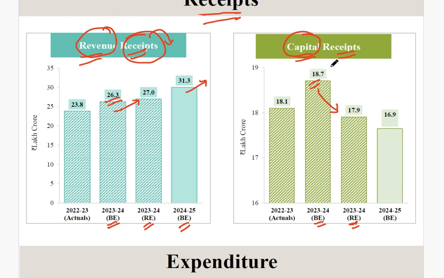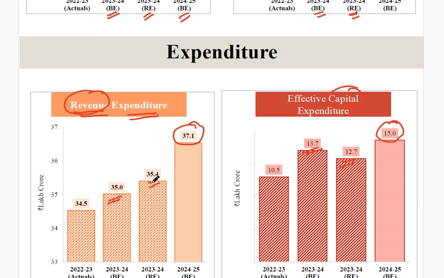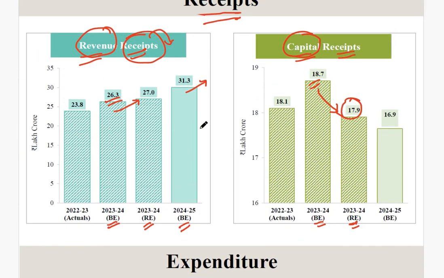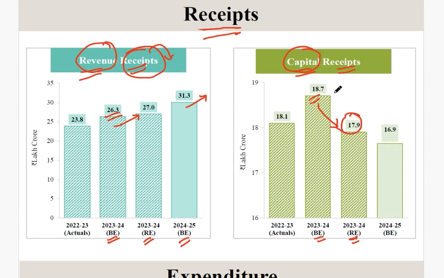The base estimate was 18.7 lakh crore, but the government got capital receipts of only 17.9. That means you can see one thing clearly: the expenditure of the government is increasing in revenue expenditure, and the returns are also increasing in the revenue receipts. But in the capital receipts, the government is expending more on capital infrastructure and capital investments, but in the capital receipt sector, the government is at a loss. Like this, you have to analyze the graphs.